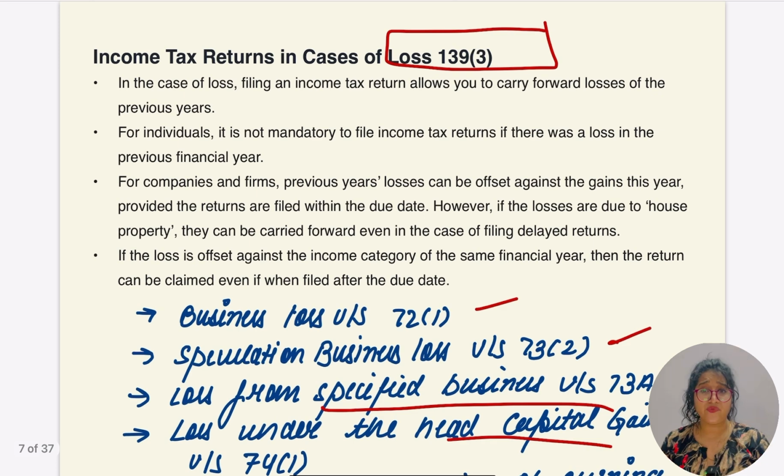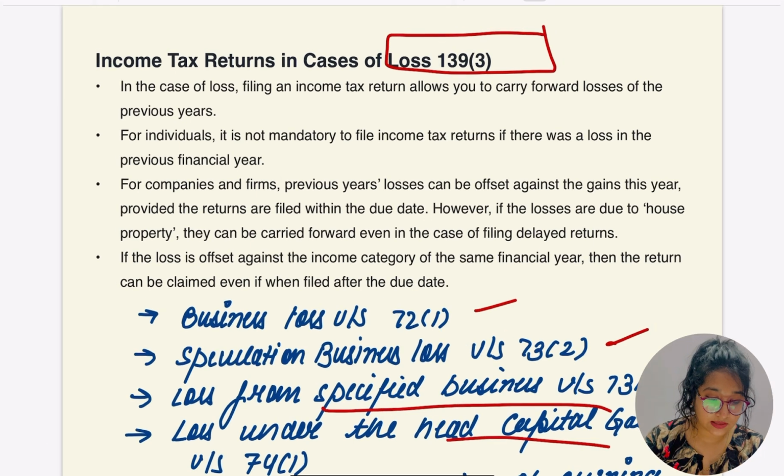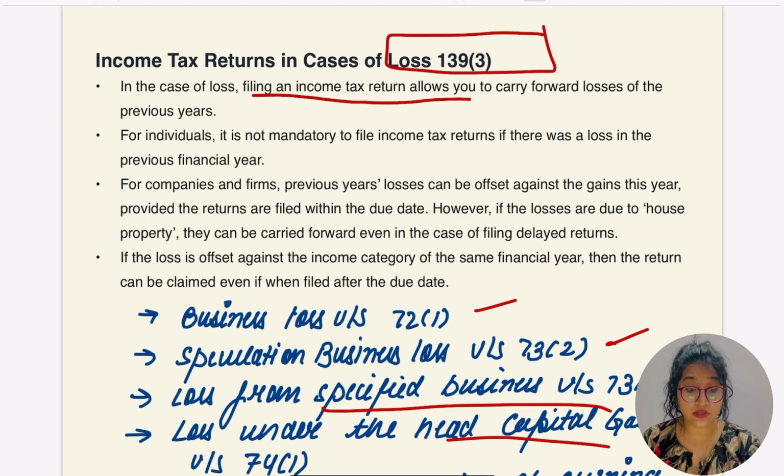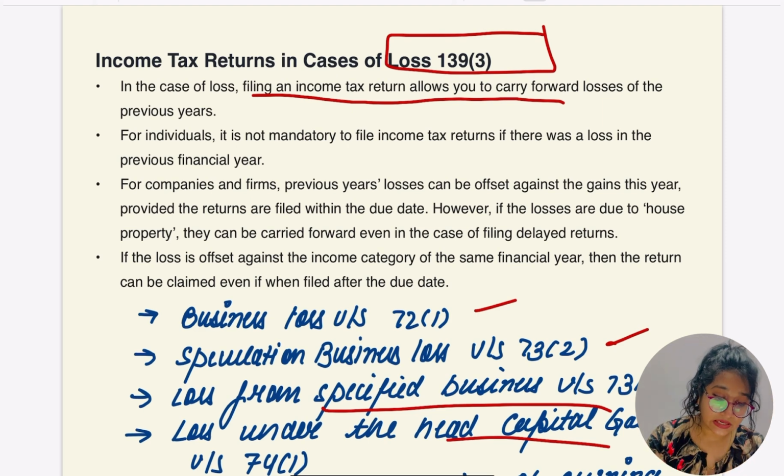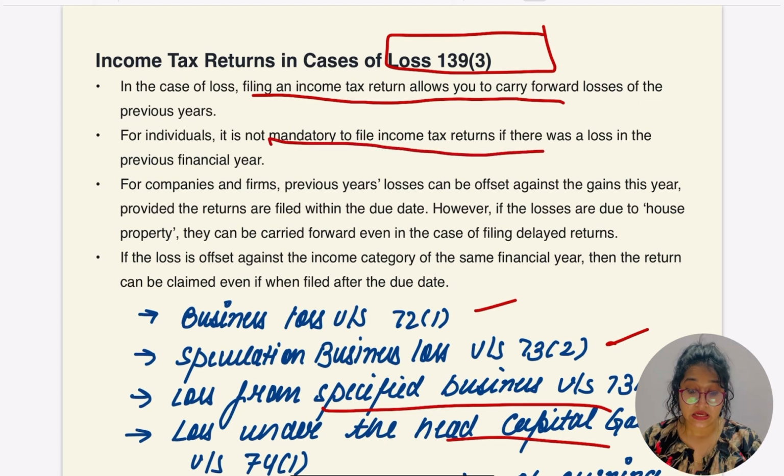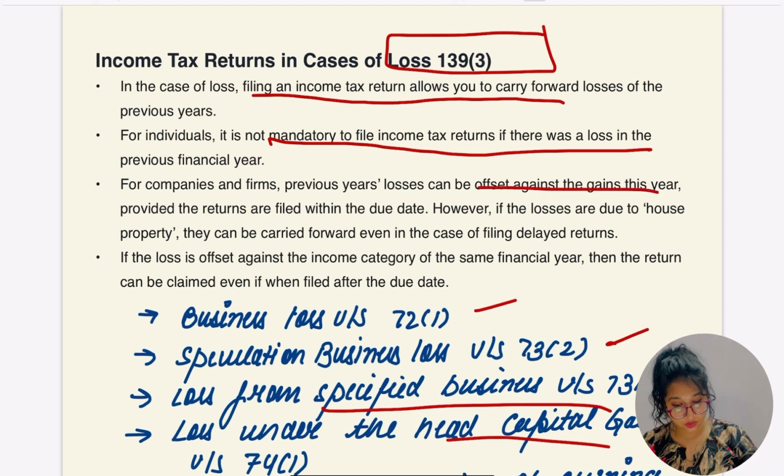But let's find out what the law is saying now. In case of losses, filing an income tax return allows you to carry forward the loss of the previous year. As I said, if the loss return is not filed, the loss cannot be carried forward. The previous year loss cannot be carried forward to the next year. For an individual, it is mandatory to file the income tax return if there was a loss in the previous financial year. For companies and firms, previous year losses can be offset against the gain in this year provided the return is filed within the due dates.